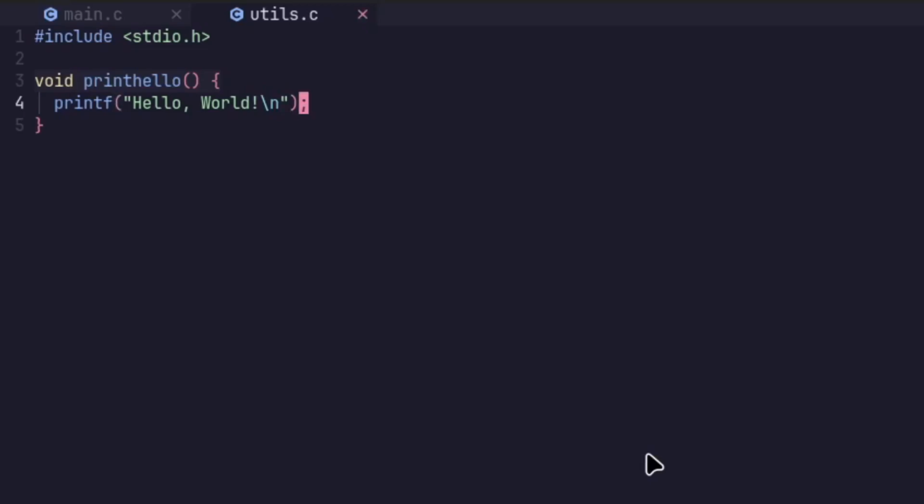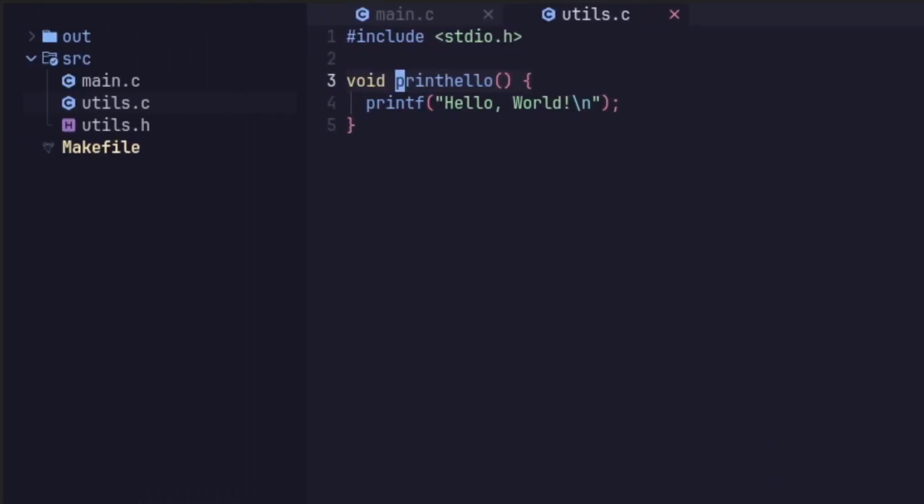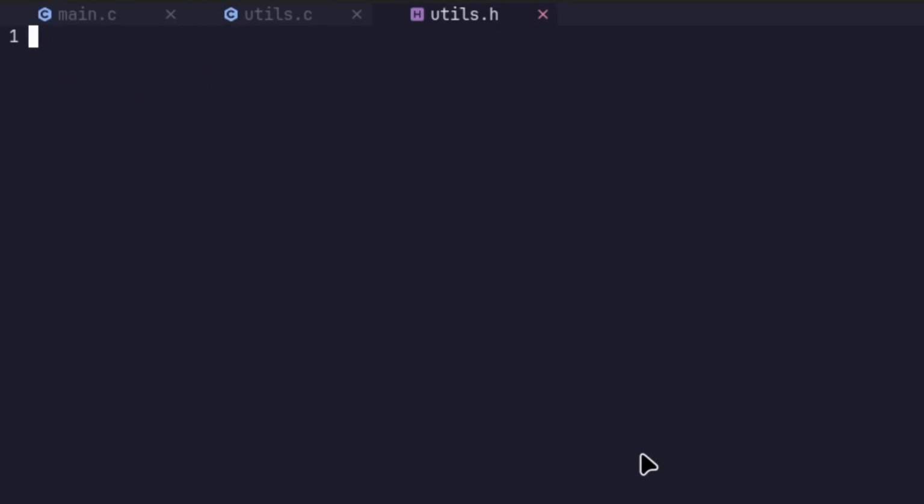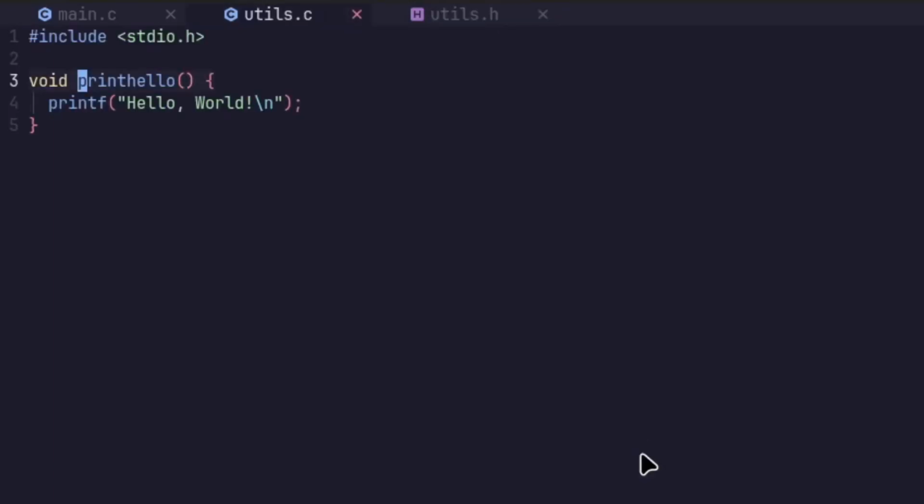And then to call this printHello function from our main.c file, we will need to also edit the utils.h. The utils.h is the so-called header file. The header file is intended to just be a definition of everything the utils.c file is exposing to other files.